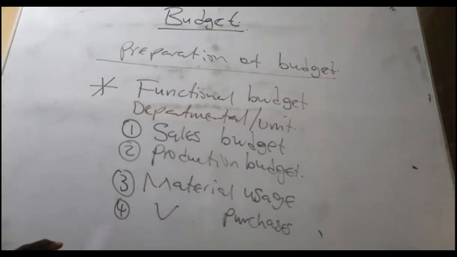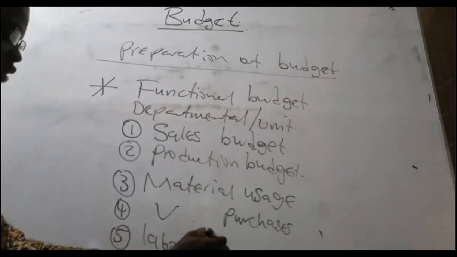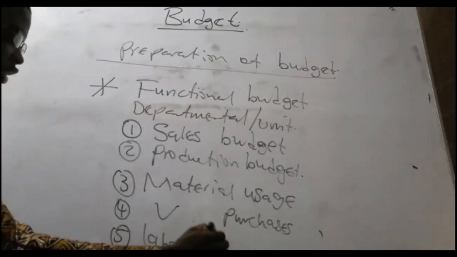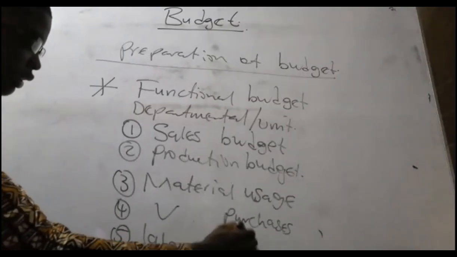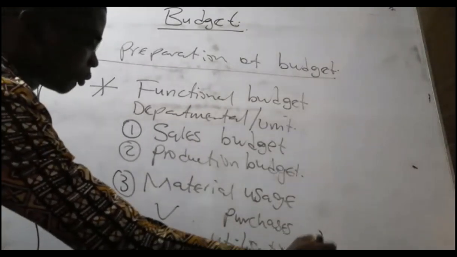Then they start with the labor. Five, labor cost or labor utilization budget.